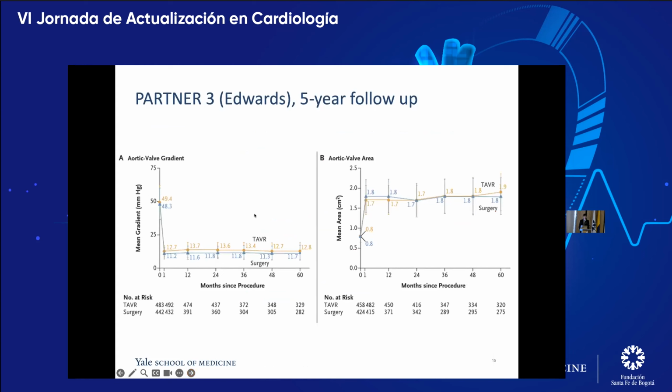Looking at hemodynamics, so mean gradient and aortic valve area, again, sort of similar to Evolut low risk, starting with a mean gradient. And sorry, I cut off the legend, but the blue is the TAVR group and yellow is the surgical group. Or no, I'm sorry, no, yellow is the TAVR group and blue is the surgical group. So in this study, the TAVR group was slightly higher mean gradient, but not statistically significant.